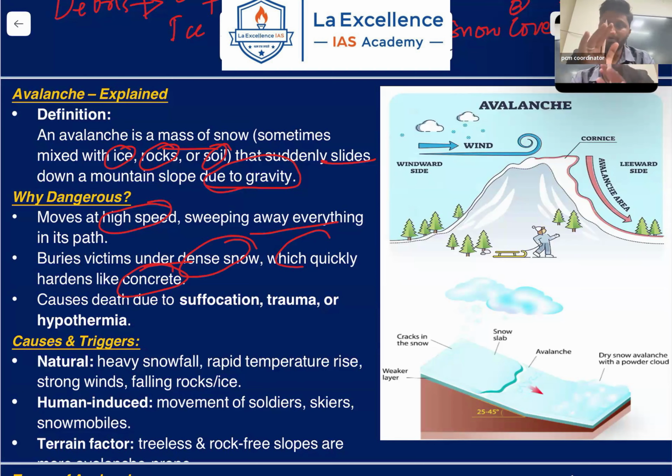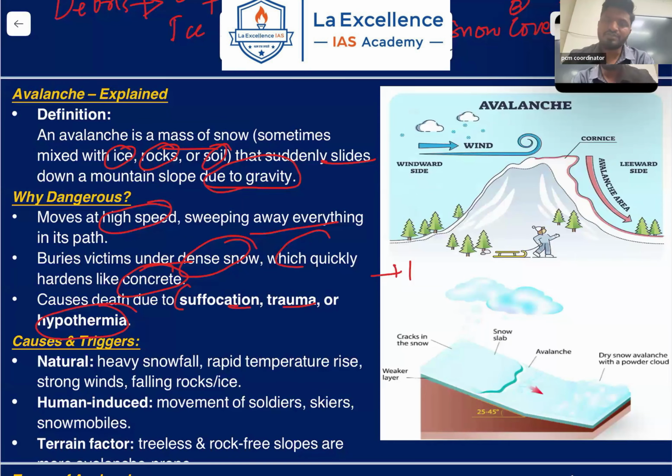Once you are buried under the snow, it becomes hard. It becomes so hard that it feels like concrete. So you are submerged under a load of concrete. This causes suffocation, trauma and hypothermia.